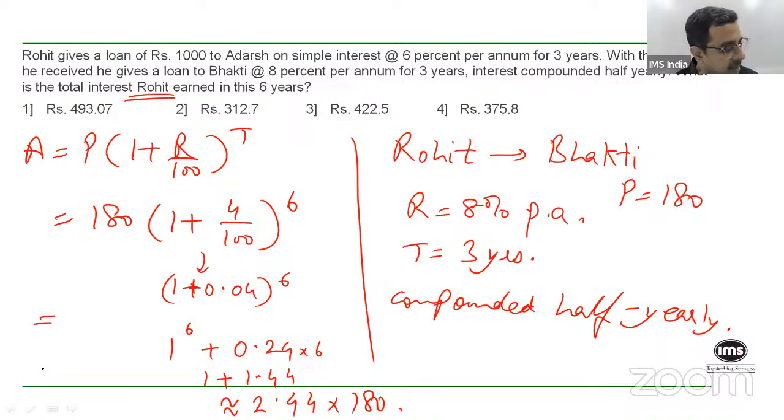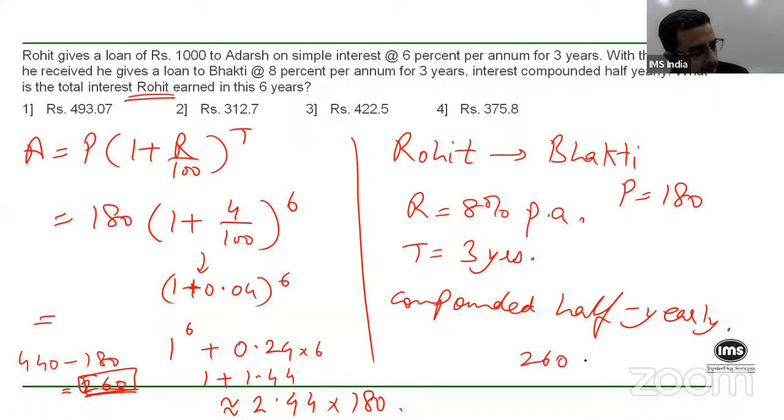So your interest will then be around 440 minus 180, which should give you 260. So you're getting 260 rupees worth of interest from the second loan and 180 that you had got from the first loan. So your overall value, approximately, should come to 260 plus 180, which is again around 440.